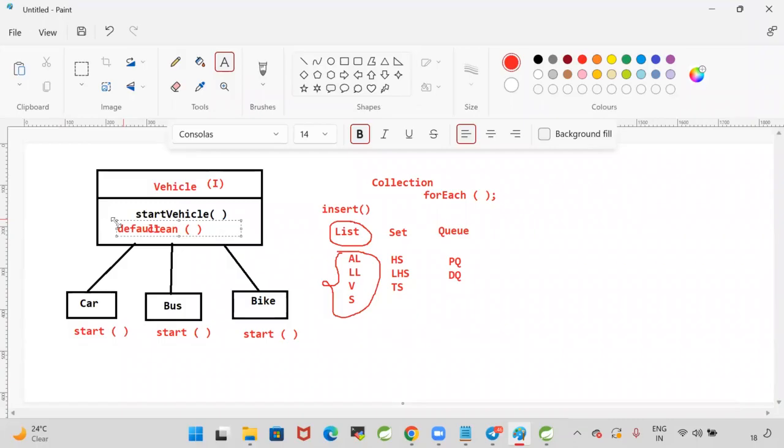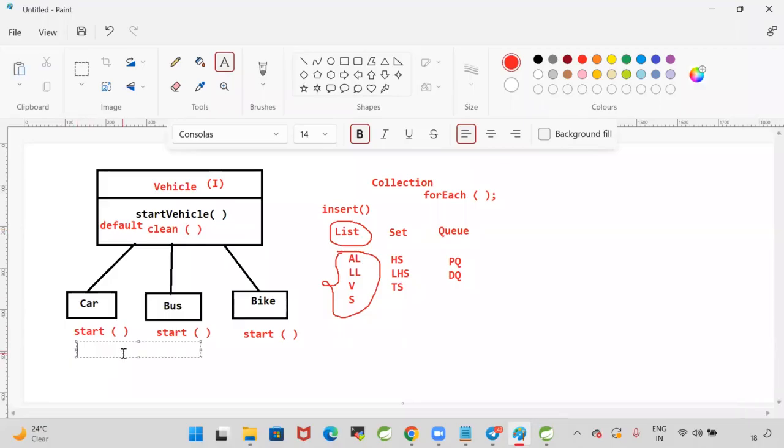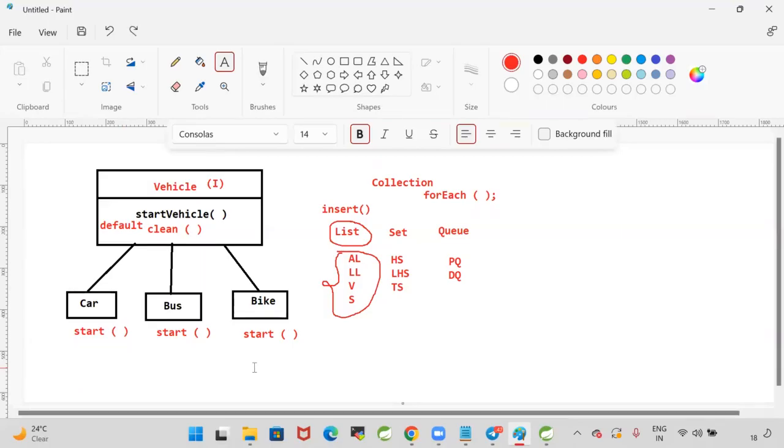So what is the advantage of going for this default method? When you go for the default method, whatever logic is available in the default method, you can execute as it is as a parent class method. If you don't like that implementation, you can override that clean method in your class also. So default methods can be overridden, whereas static methods cannot be overridden.